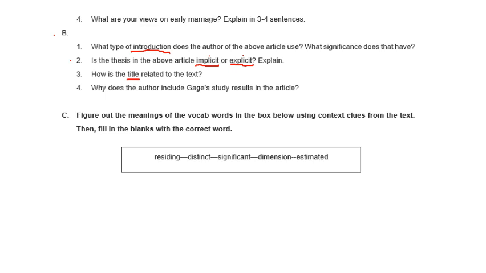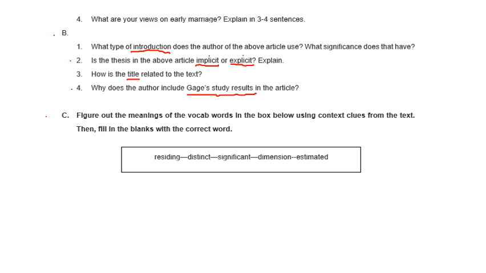Now, question number 4, why does the author include Gage's study results? Remember we talked about credibility, objectivity, and authenticity. Why do we put statistics in any given article? Why do we quote experts? Why do we give real-life examples? Obviously, in order to gain credibility, authenticity, and objectivity. But please write that in complete sentences.